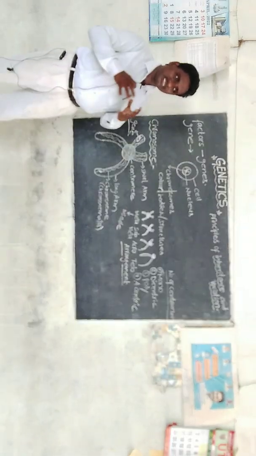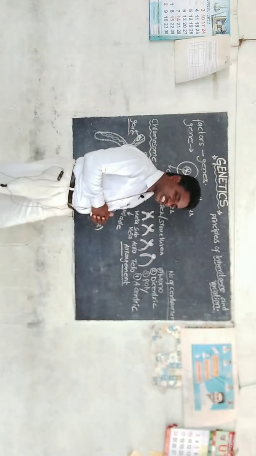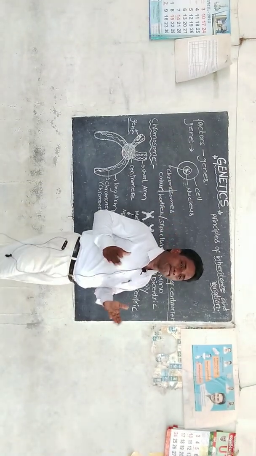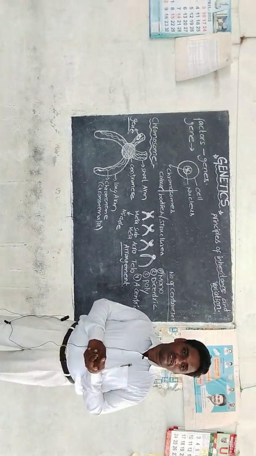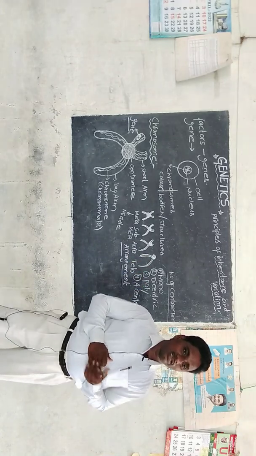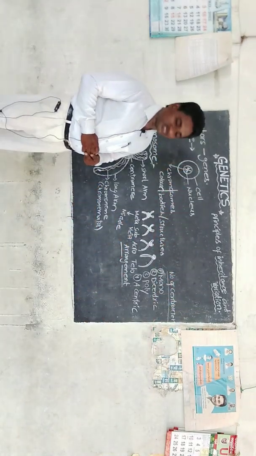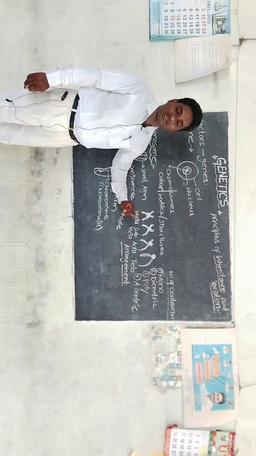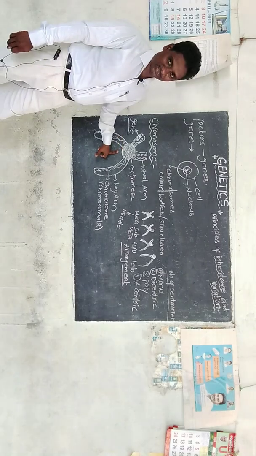Actually, each cell contains 46 chromosomes, and these 46 chromosomes are divided into pairs. That means how many pairs? 23 pairs. We will discuss that later. Now let me draw the arrangement of the chromosomes according to size, number of centromeres, and position of the centromeres.